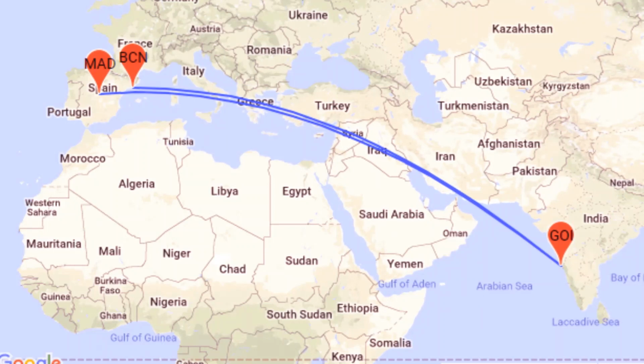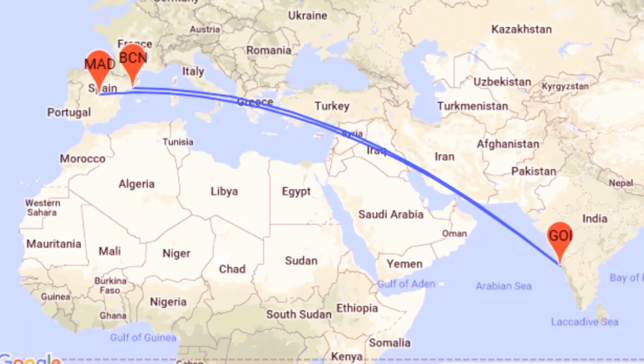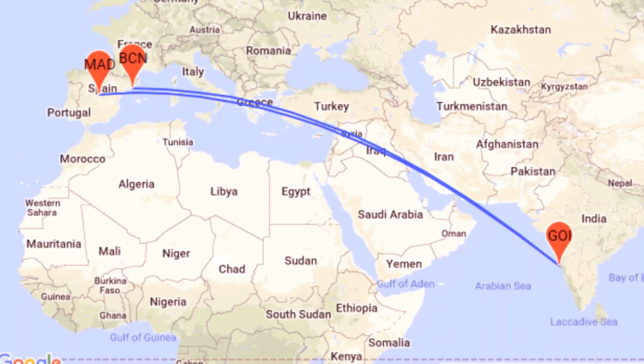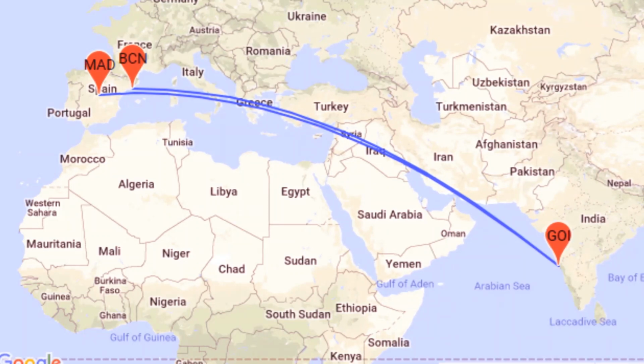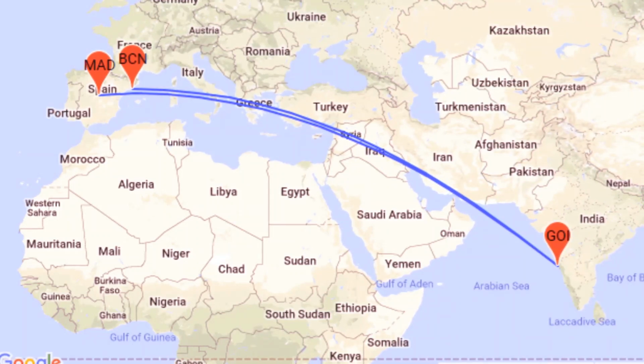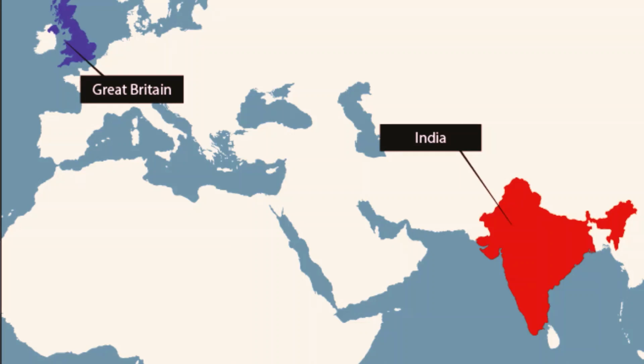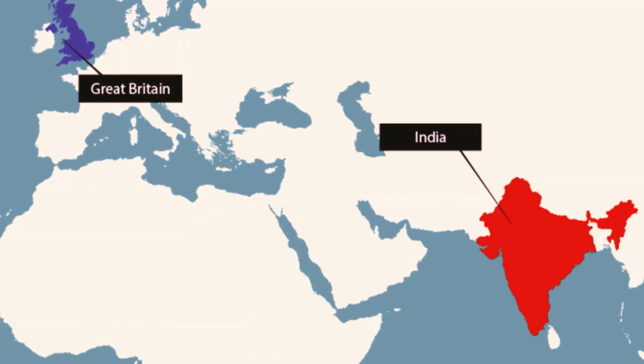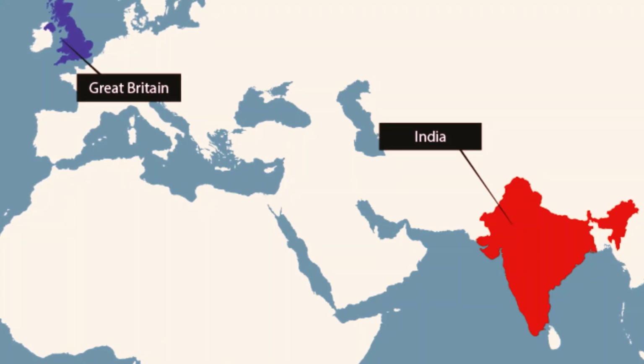Here comes the main threat to India, the British. The British came to India in the 16th century. In 1600, the East India Company was established here in India. They used to establish colonies in India and a lot of different states. Captain William Hawkins visited the Mughal court of Jahangir to get permission to trade.